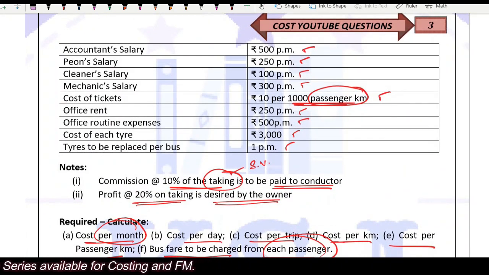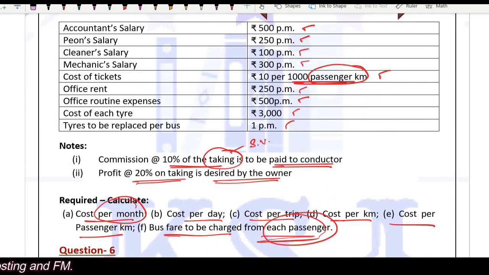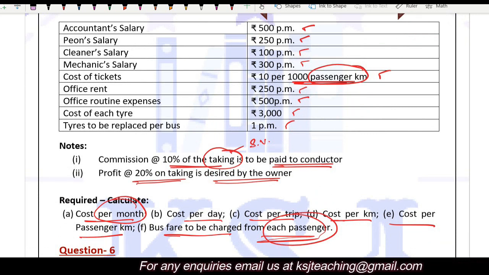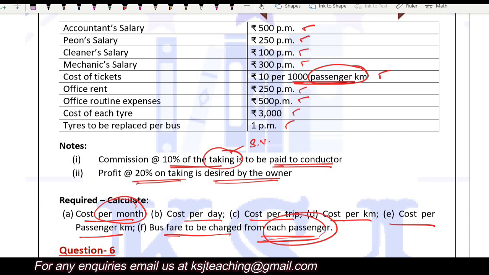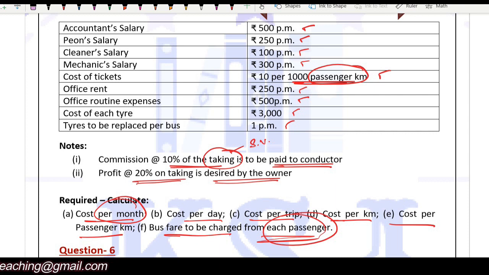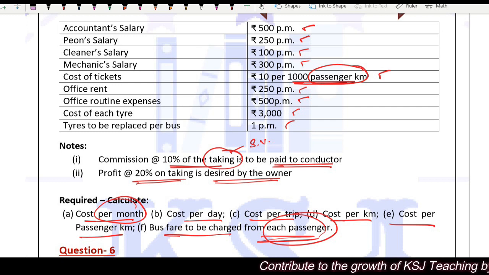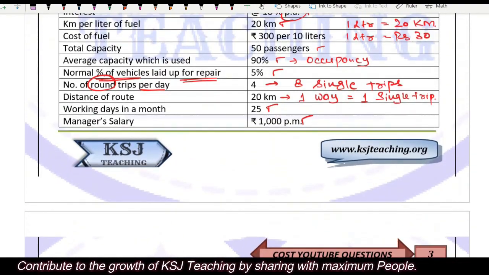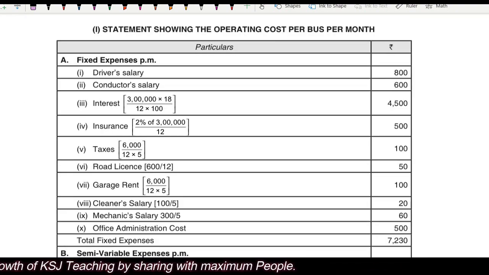So that means if the cost is to be calculated per month, the effective kilometers and the effective passenger kilometers both are to be calculated per month, right? I told you that the period of the cost and the period of effective kilometers or effective passenger kilometers should be the same. They should not vary at all. Clear? Okay, let's see how it is to be done.